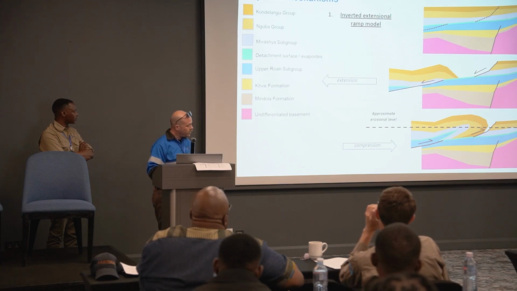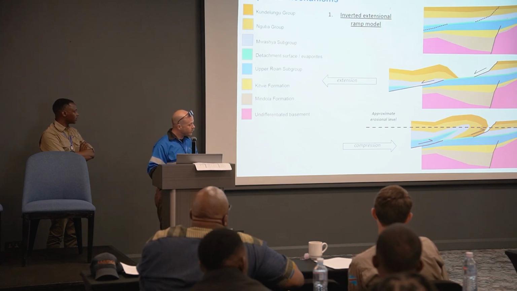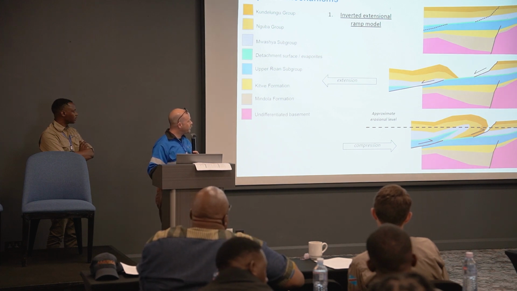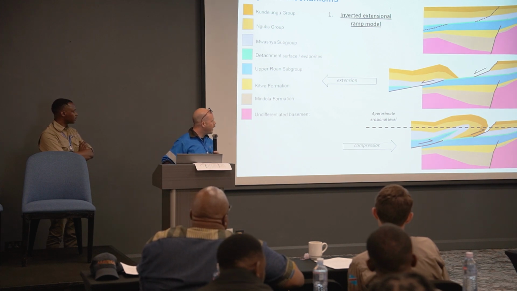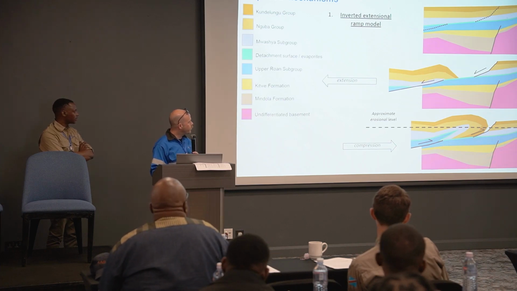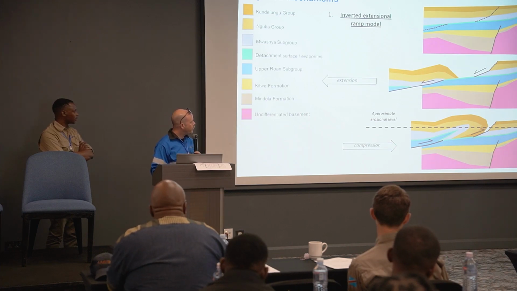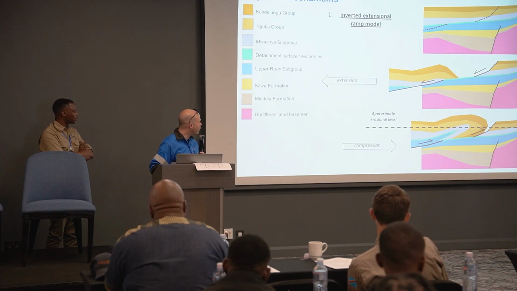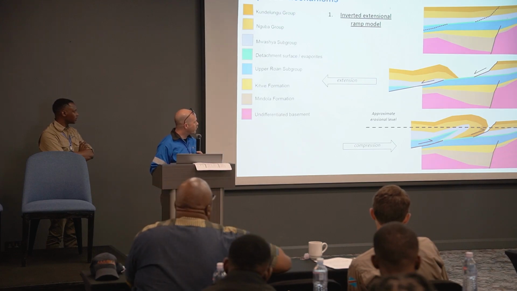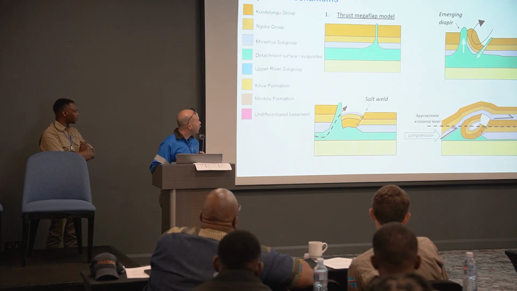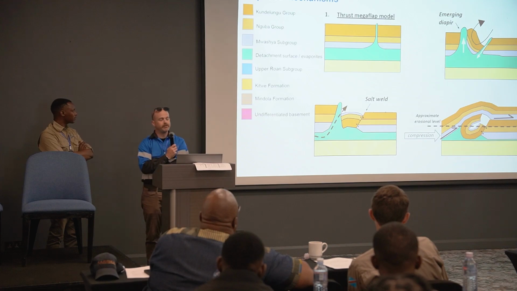potentially due to salt withdrawal being inverted during the Lufillian, and a drag fold being developed as that extensional ramp is squeezed back into place. And then I've just drawn a little dashed line to show the erosional level today, where that might explain why we've got upside down stratigraphy in Kundalungu on top of Upper Rhone. Another way perhaps of doing it, which is a bit more convoluted, I admit, but is